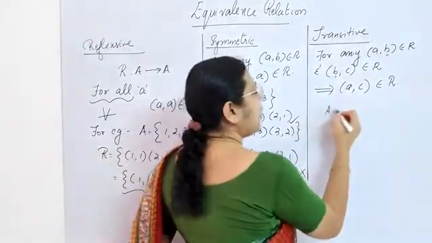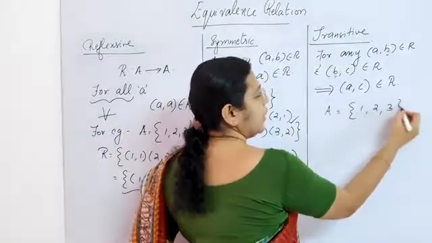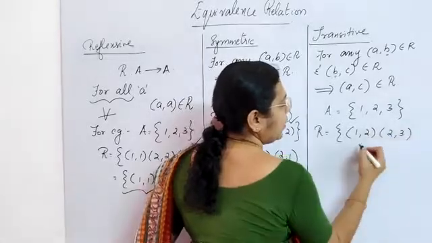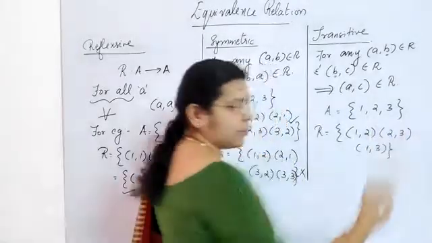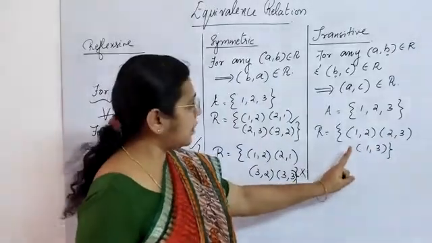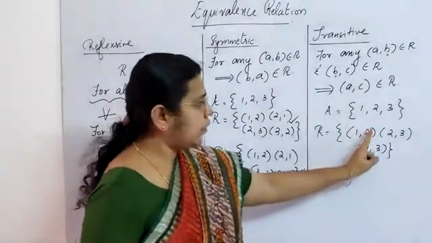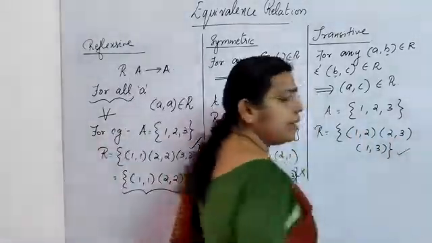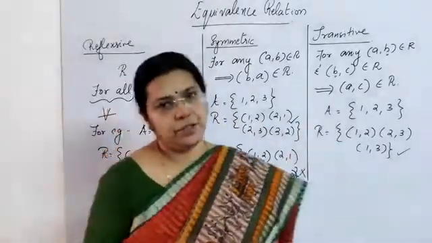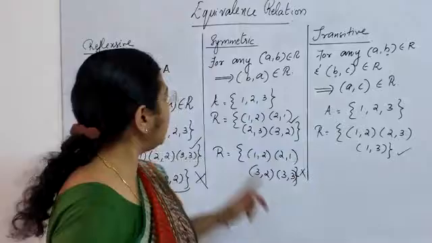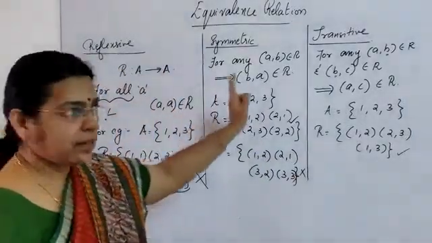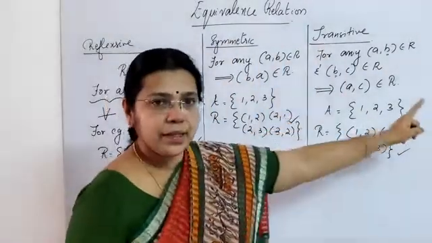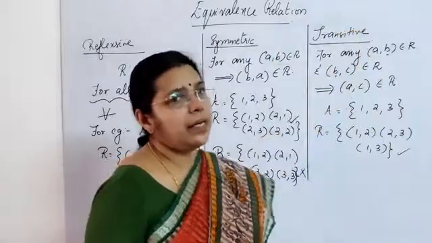For example, you have a set A, same as 1, 2 and 3, and the relation R is given by 1, 2, 2, 3 and you have what? 1, 3 also in this. Is this a transitive relation? You have 1, 2, 2, 3 and you have 1, 3 also in this relation. So this relation is called a transitive relation. So altogether, if the relation satisfies all these properties, that is reflexive, symmetric and transitive, then the relation is said to be an equivalence relation.